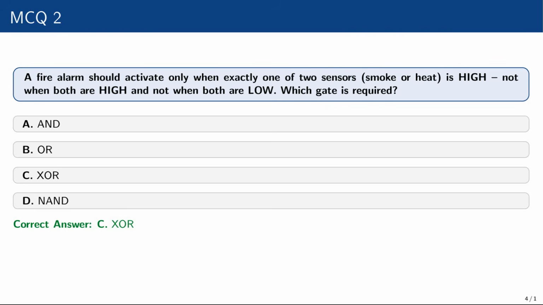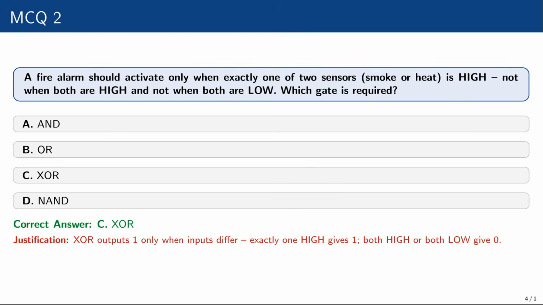Correct answer is XOR. Why? Because XOR outputs 1 only when inputs differ. If you have 0 1, the output will be 1, or if 1 and 0, the output will be 1. What will happen on the same inputs? It will give 0. Exactly one high gives 1. Both high or both low gives 0. On the same input it gives 0, on different inputs it gives 1 in XOR.